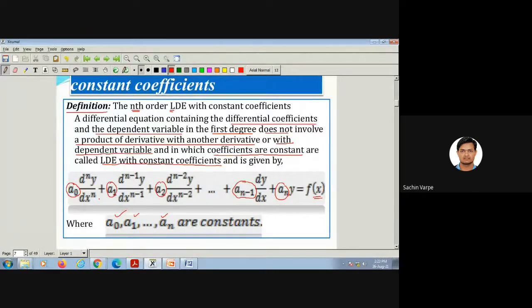What is dependent and independent variable? X is independent and Y is dependent variable. So if you remember, you have solved the differential equation in Maths 2, M2, right?